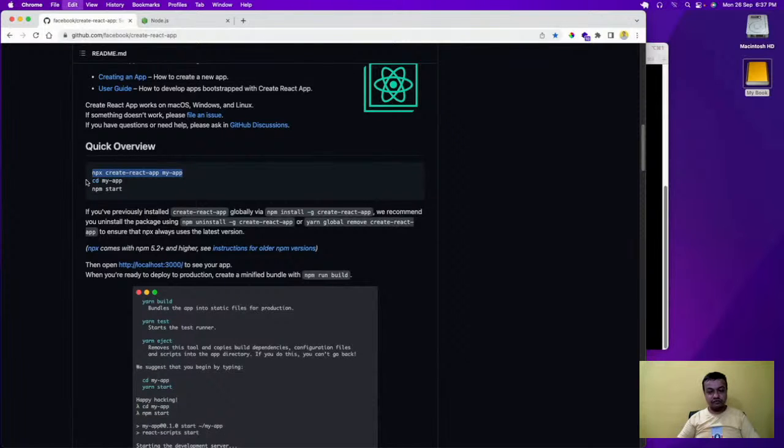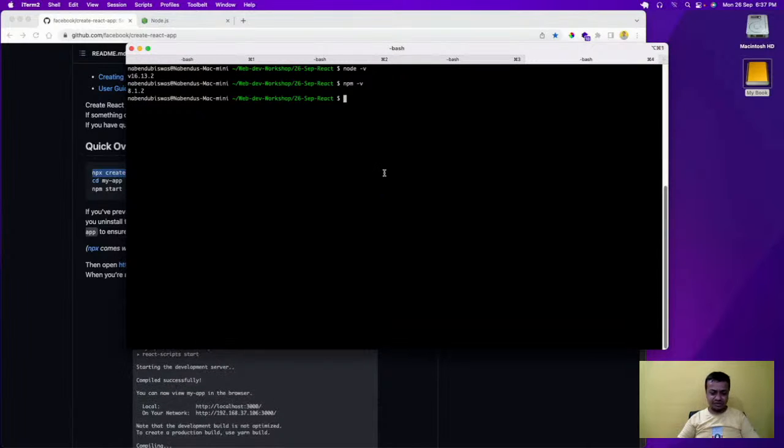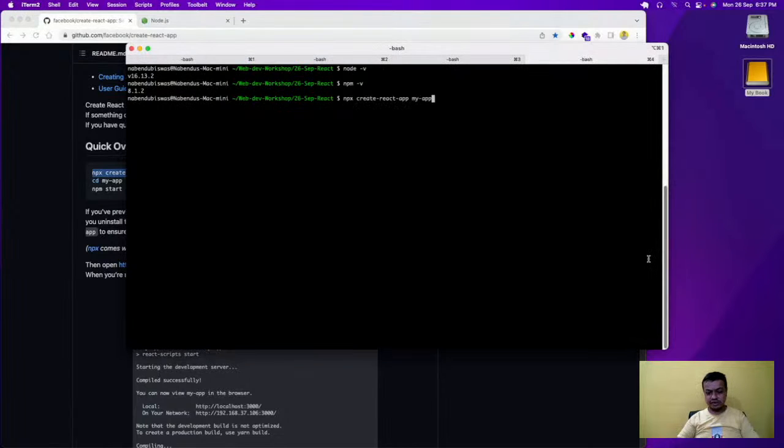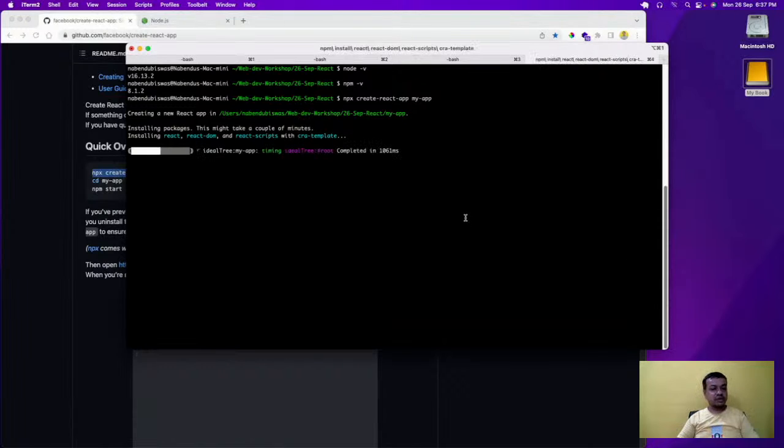npx is a newer tool that comes with Node. Here the app name is my-app. Instead of this, I can take something else also, but it's better I use this. Why is it not copied? Okay, let it run. It takes some time, so that's why I was telling. It will take some time, and it will be done.